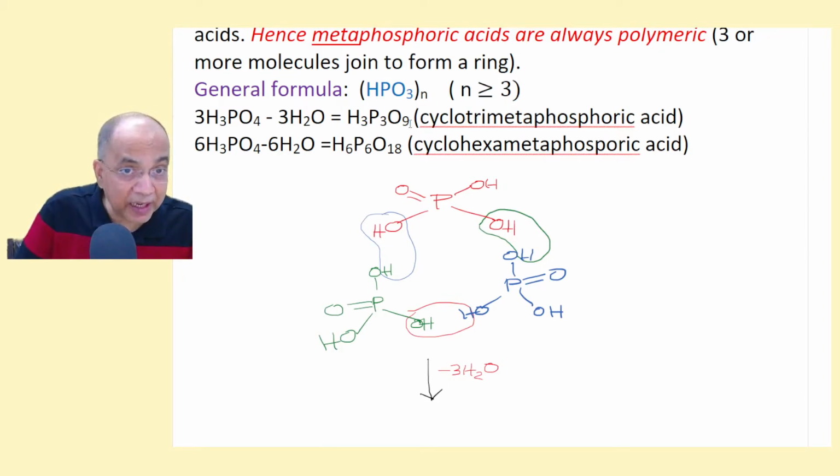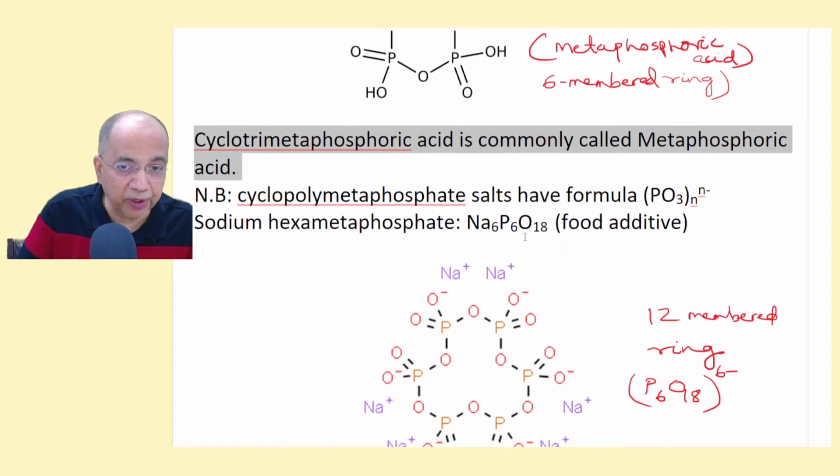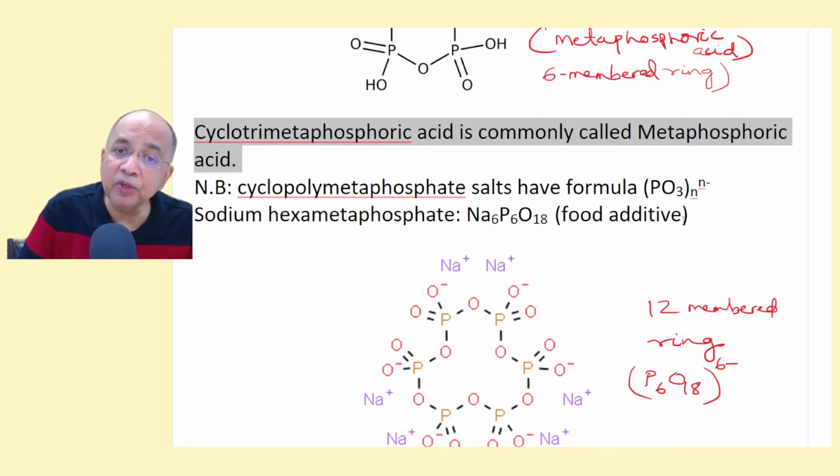And if it is 6, (HPO3)6, because see, this is the HPO3 unit, HPO3 unit, HPO3 unit. So there are 3 HPO3 units. If you remove the ionizable H+ ion, then the metaphosphate will be only PO3 single minus. And if there are n, then n minus.